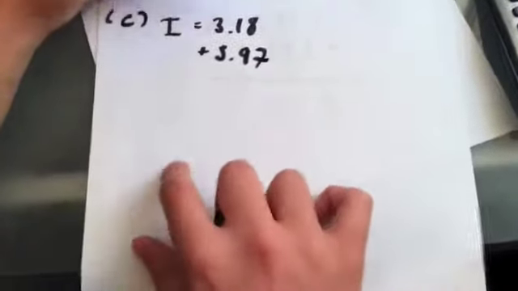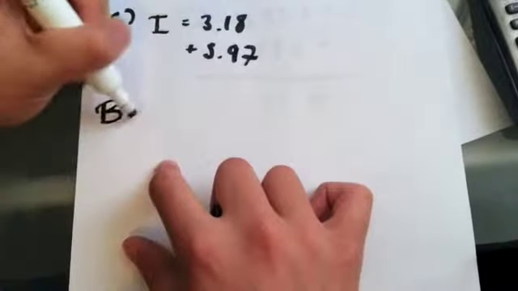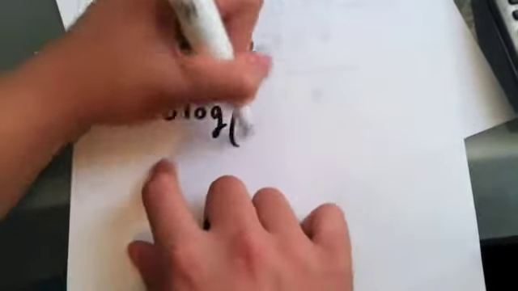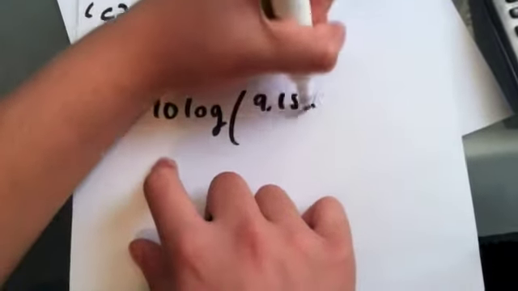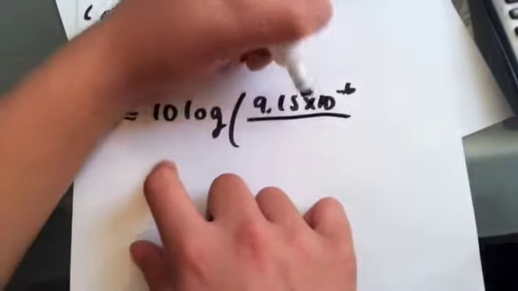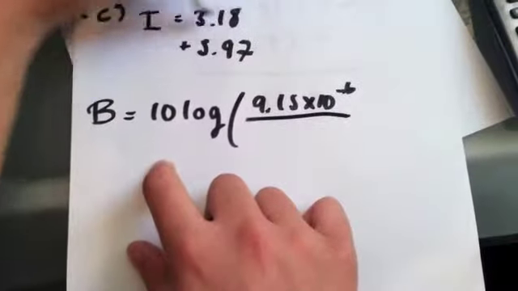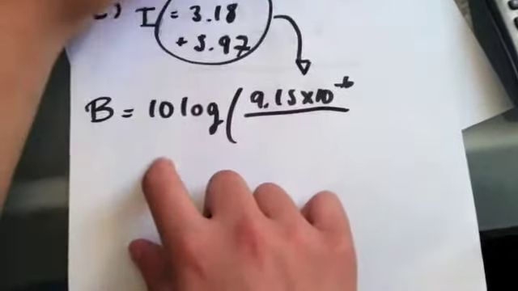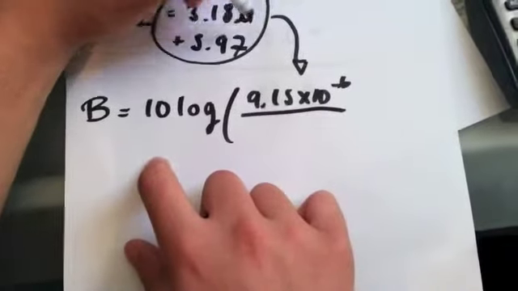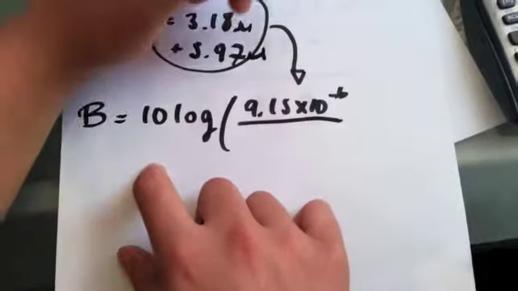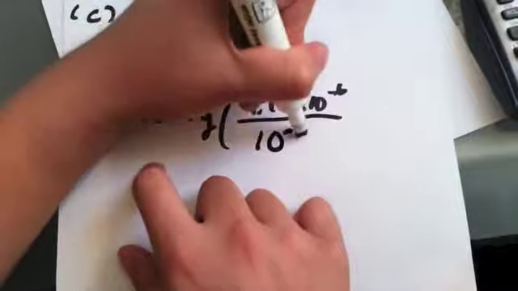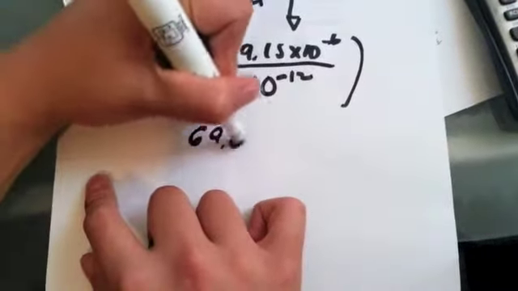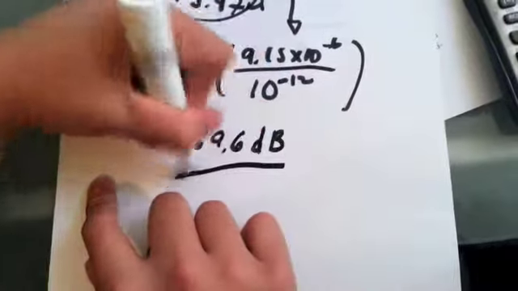So we use beta equals 10 decibels logarithm of the division of the intensity that we have just calculated divided by 10 to the minus 12. Finally, if all this procedure is correct, we obtained 69.6 decibels, but we have to remember that these quantities are in micro units, so there are 10 to the minus 6.